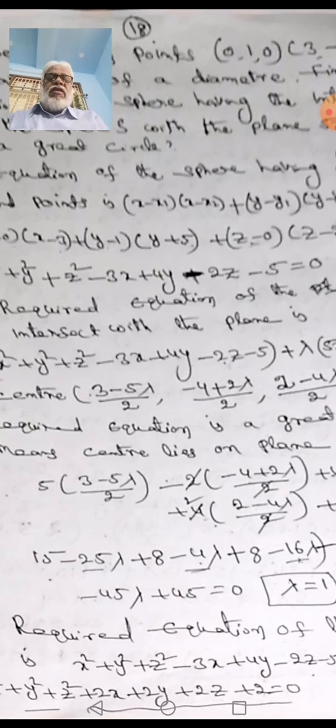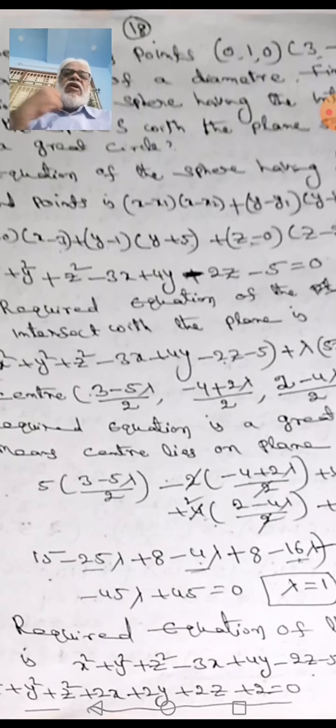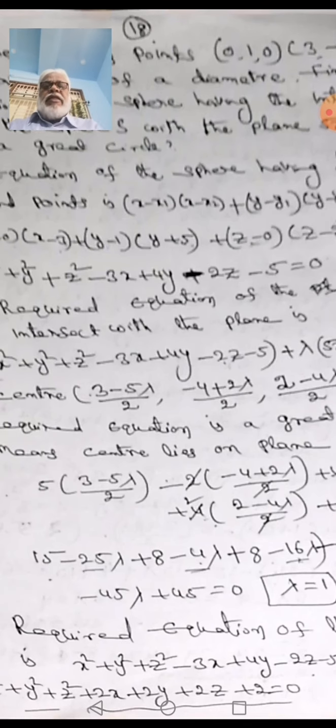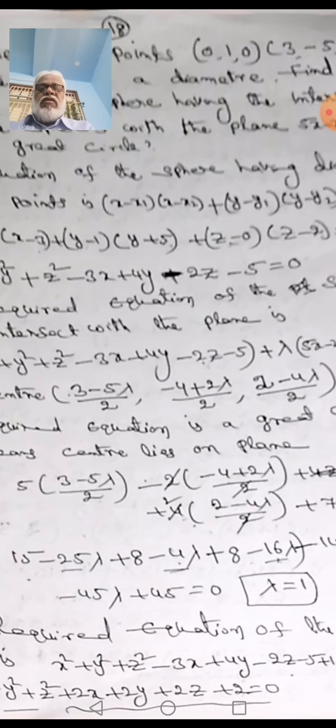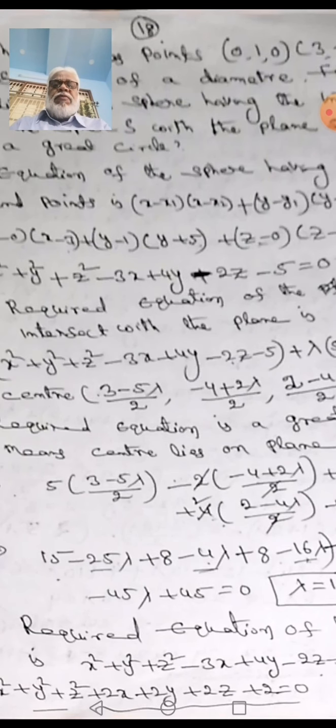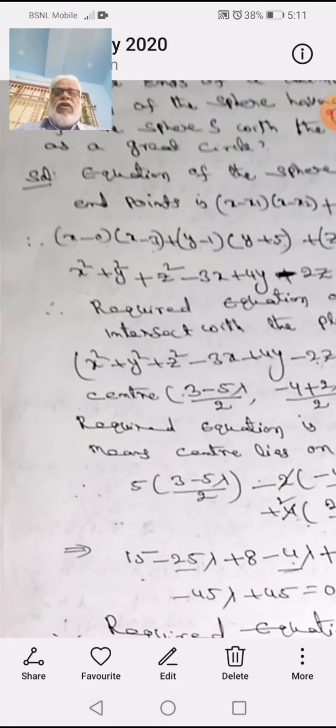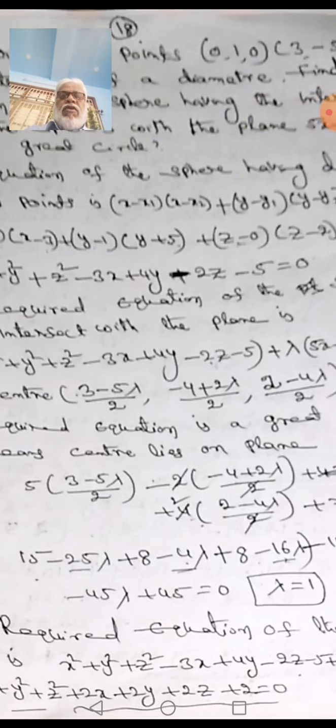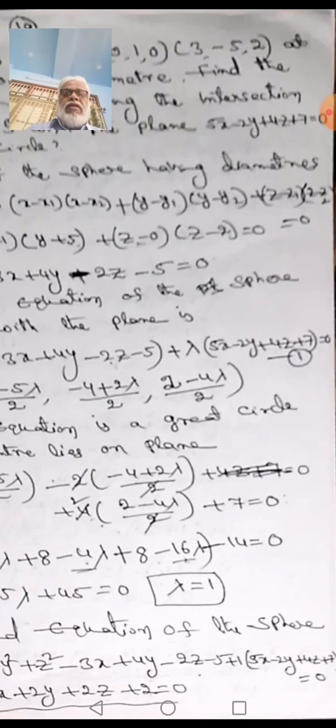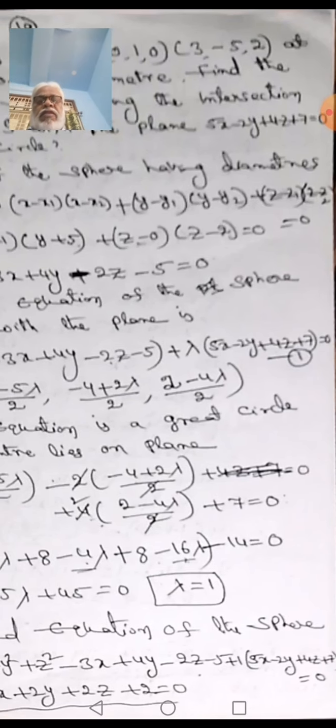One condition is given, that the plane equation is given and says that it is a great circle. If we take the plane equation and sphere equation, what is the equation of the circle? That is S plus lambda L is equal to 0. So what is S plus lambda L is equal to 0? That is x square plus y square plus z square minus 3x plus 4y minus 2z minus 5 plus lambda (5x minus 2y plus 4z plus 7) is equal to 0.